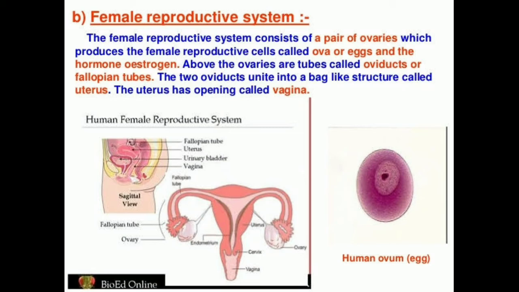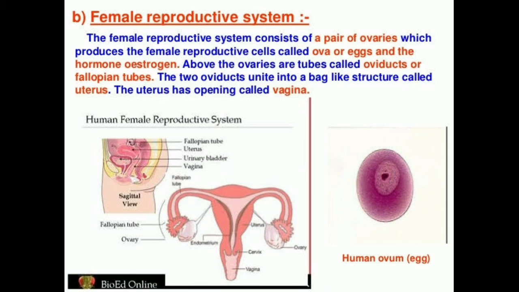And just above the ovaries there are tubes called oviducts or fallopian tube. The oviducts or fallopian tube are not directly connected to the ovaries but have funnel shaped openings which almost cover the ovaries. The ovum or egg cell, that is the female gamete released by an ovary, goes into the oviduct through this funnel shaped opening. And also the fertilization of the egg by a sperm takes place in this oviduct. You can see both the ovaries have the oviduct.